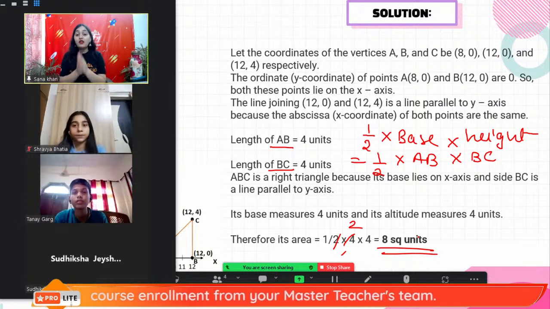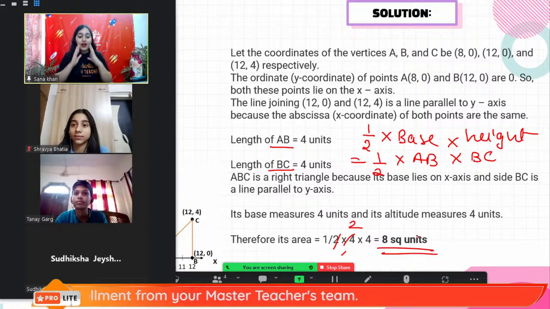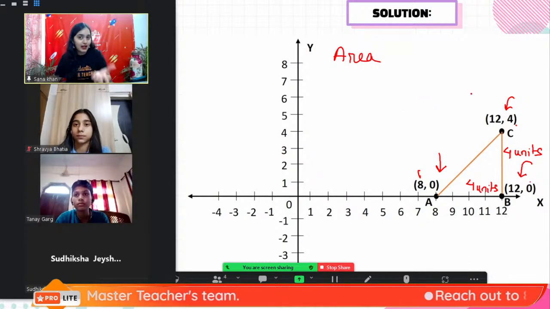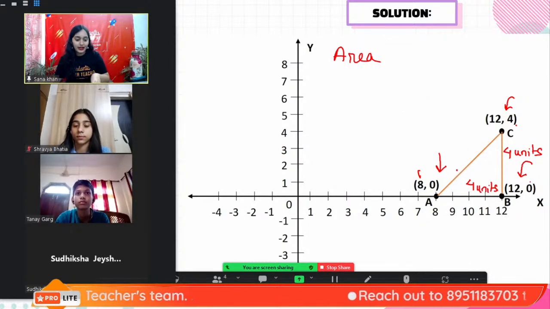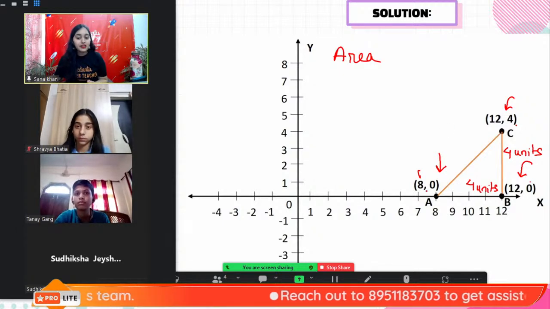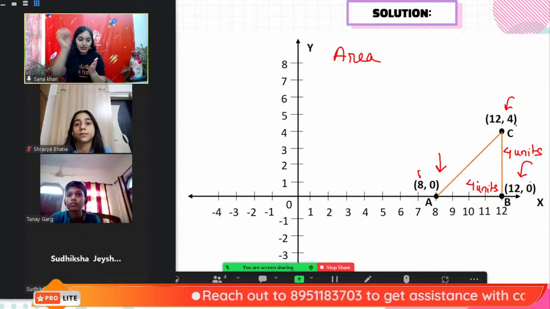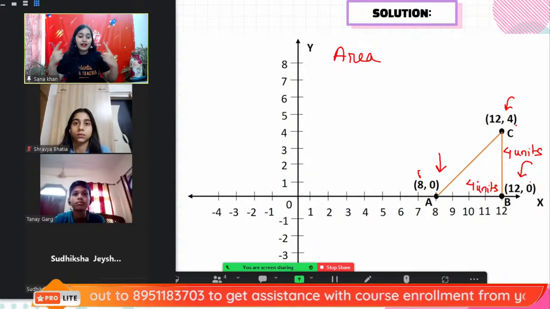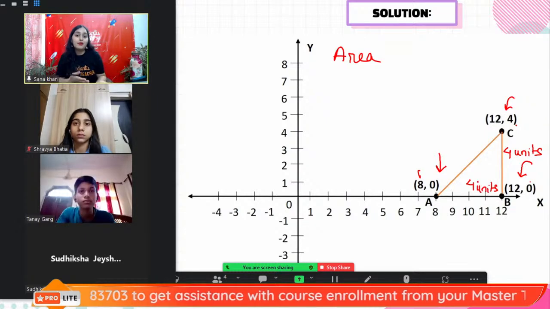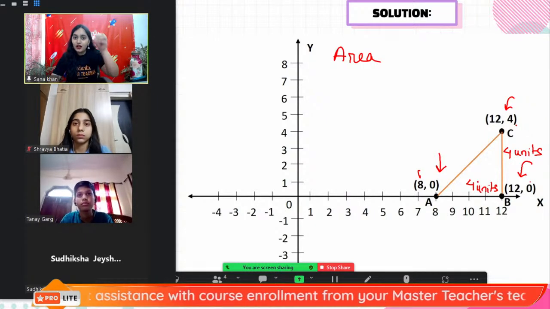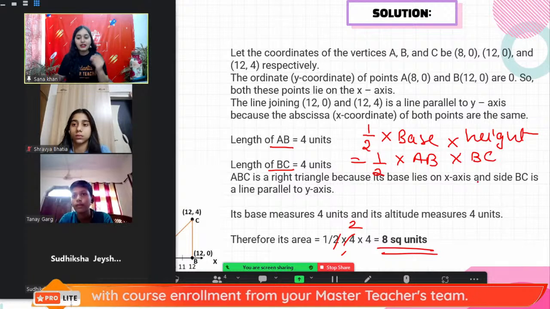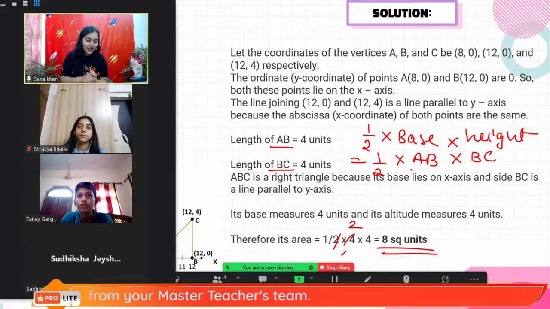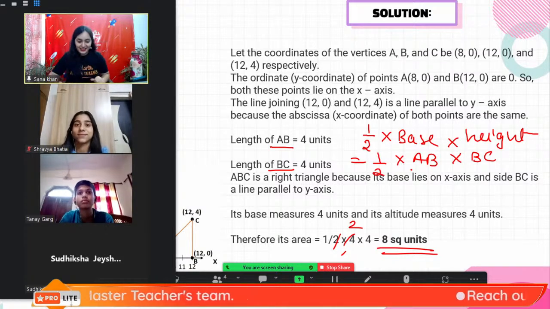Correct. So see, children, how simple is this question? First of all, it is very, very important to plot the points. As Tanay started, first you have to plot the points, then you have to form the triangle, join the points A, B, C. Because until you make the triangle, you won't get the idea how to find the area, or what is the height, what is the base. How will you know? You have to plot the points for that. And once you have plotted the points, then you can simply find out the area with the simple formula. Thank you, Tanay. Very good, very nicely explained.